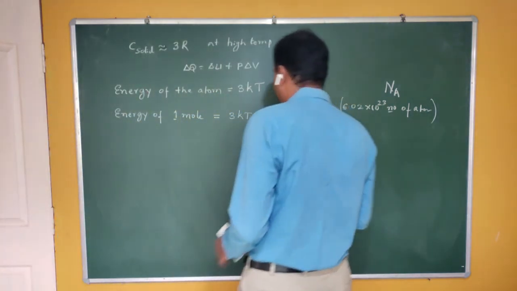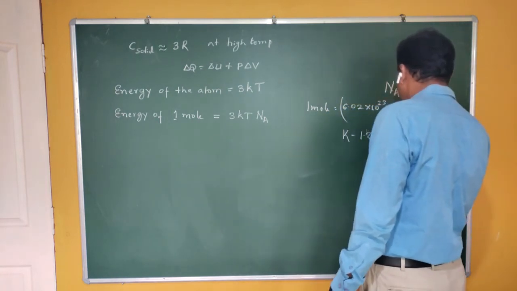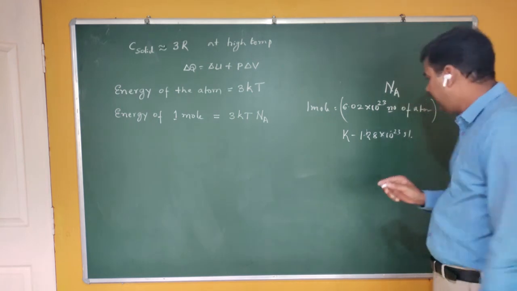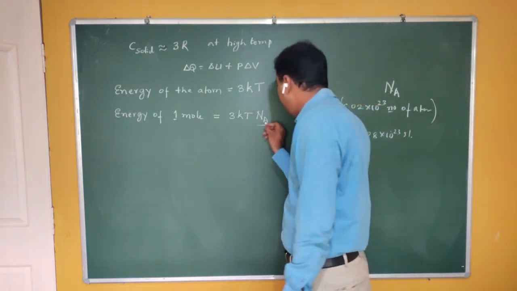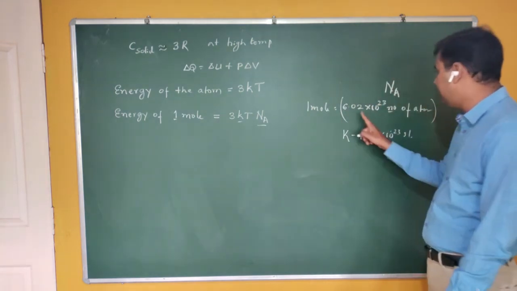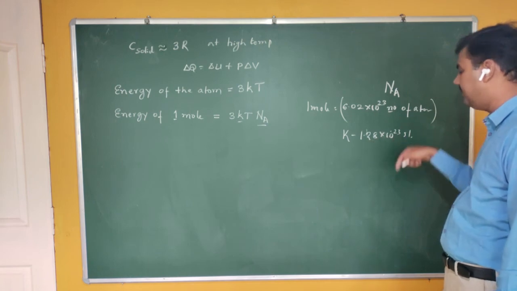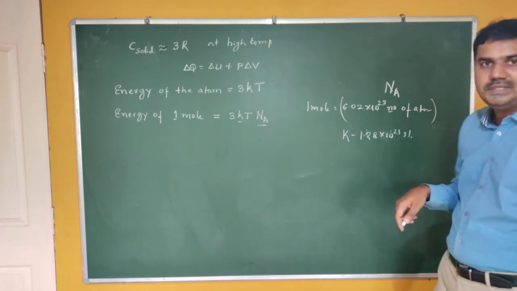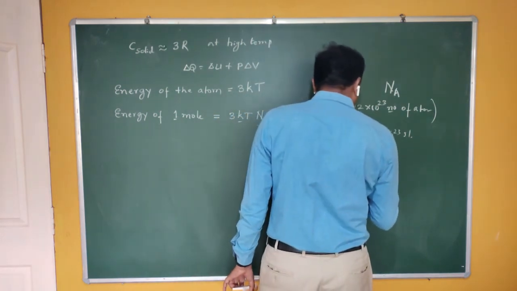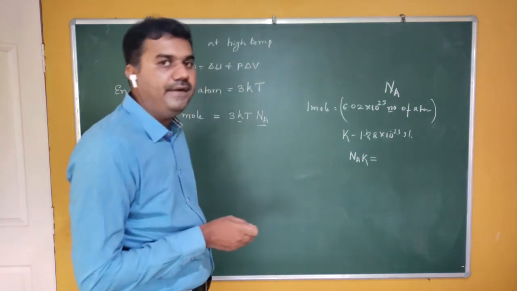What is k? k is the Boltzmann constant, 1.38 into 10 raised to minus 23 joule per Kelvin. If you multiply Na, 6.02 into 10 raised to 23, by k, 1.38 into 10 raised to minus 23, you get 8.31.